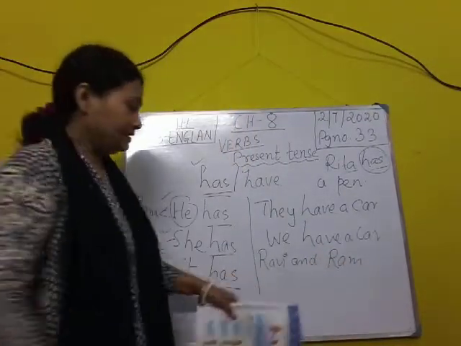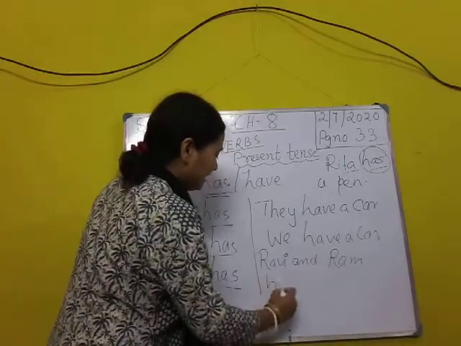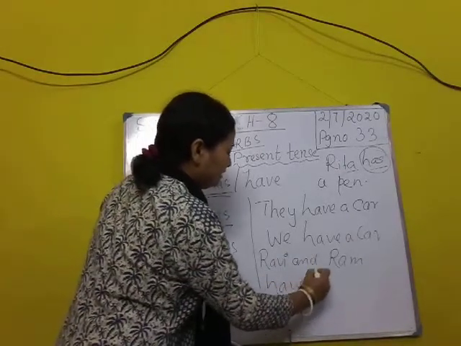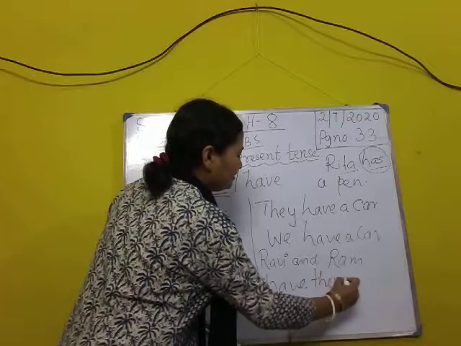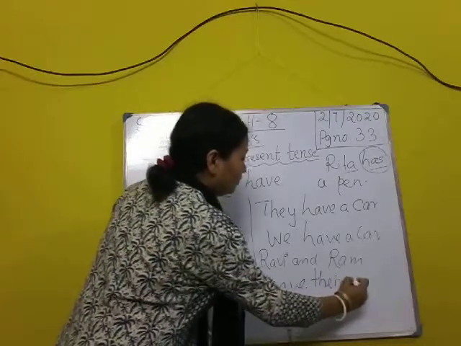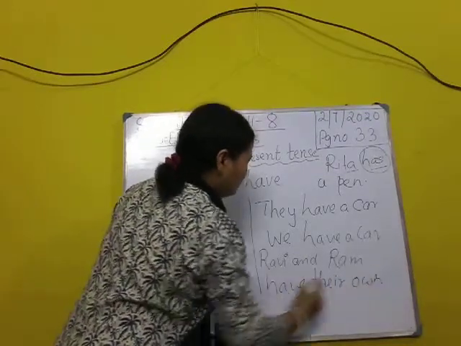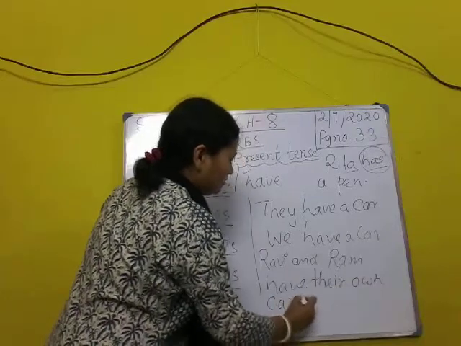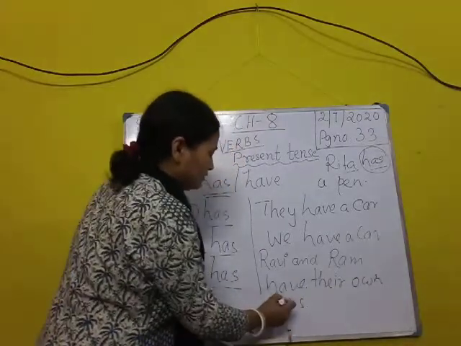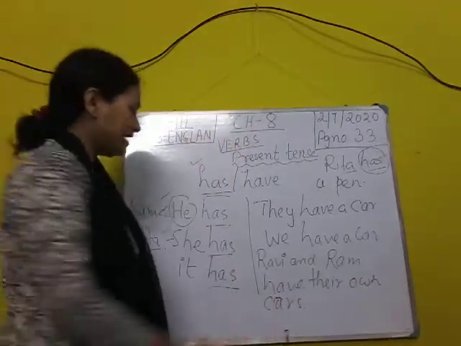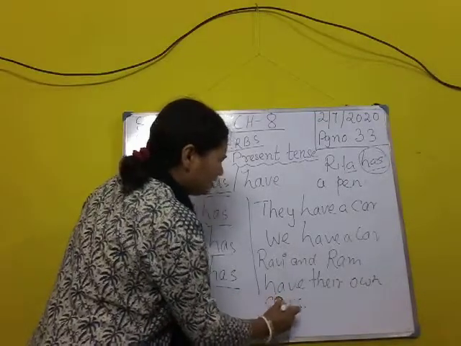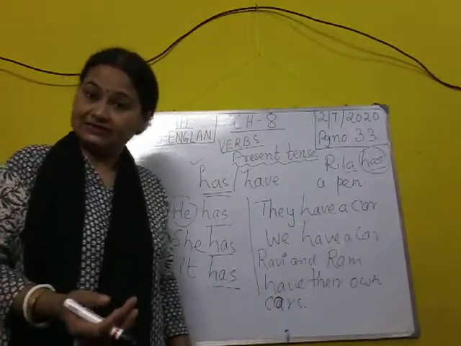Plural, have their own cars. Okay, so they have their own cars or toys, whatever it is.